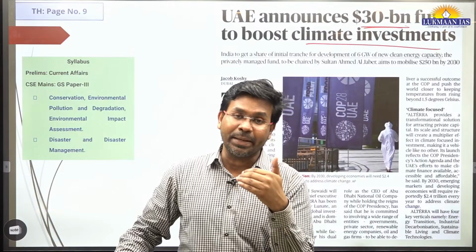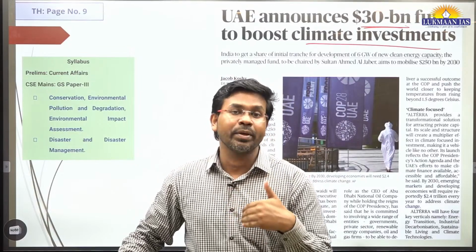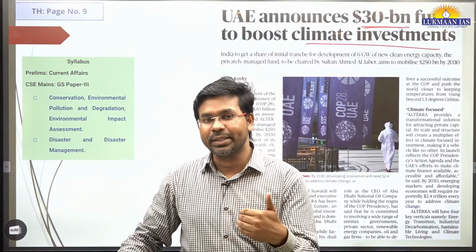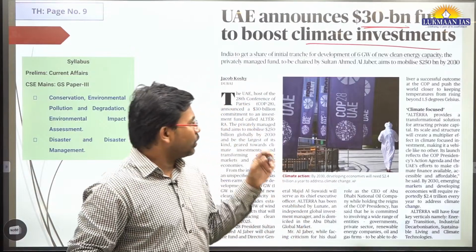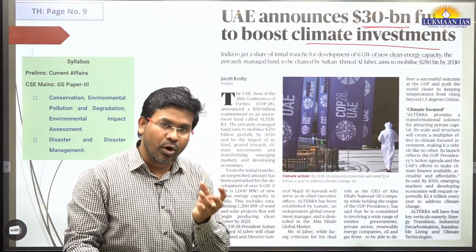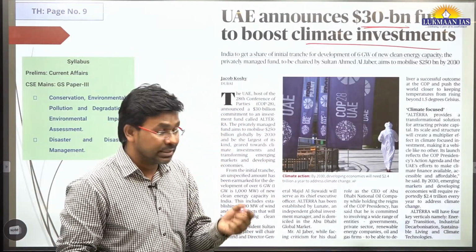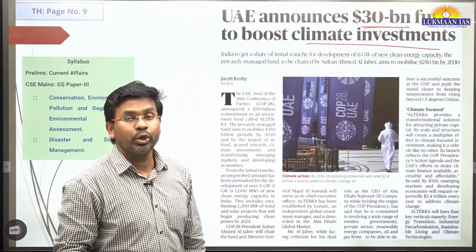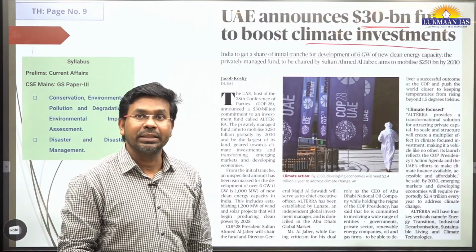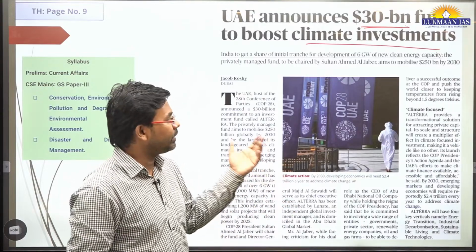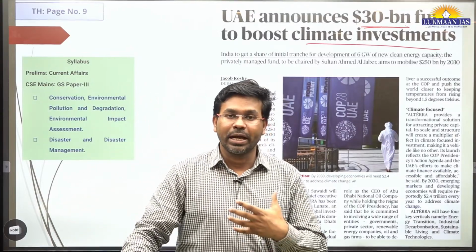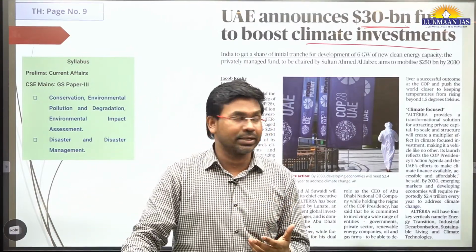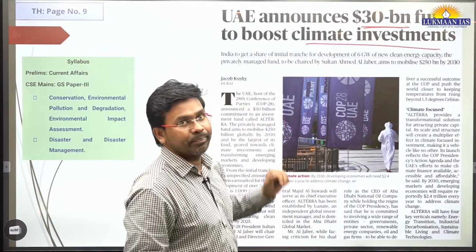Under this, there are many regions, for example, Fujairah, Dubai, and many others. So even being such a small country, they have decided to mobilize a fund to boost climate investment. This is a very good initiative on the part of the UAE.